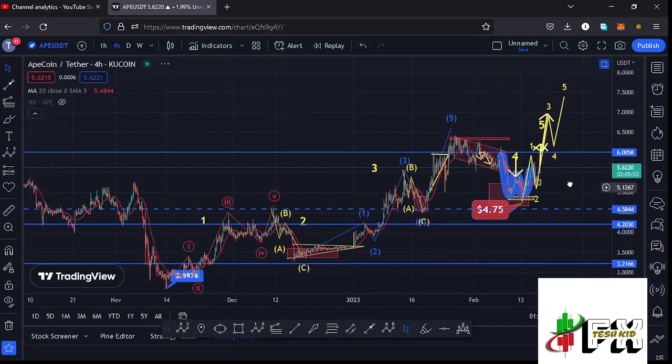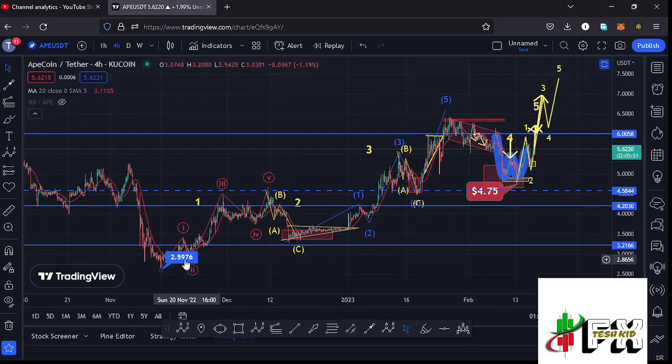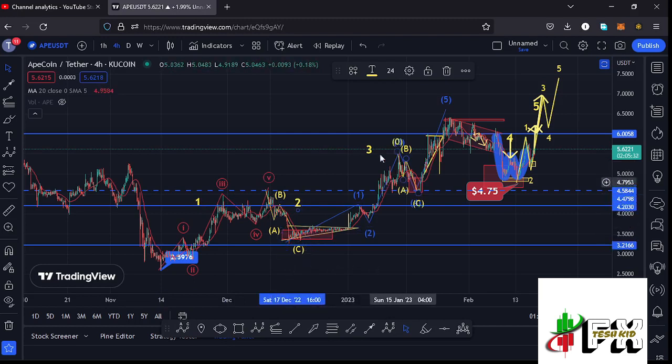Of what has been happening over here, where you can see that after making our lower low at around the $2.5976 mark, we started this massive bounce to the upside obeying the Elliott wave structures, where you can see that we made our peak in the formation of that higher Elliott wave count 1 at around the $4.6 mark. Then we started this corrective structure giving us the low for that second wave. Then we saw a massive run up to the upside in the formation of this wave 3, giving us a high at around the $6.42 mark.